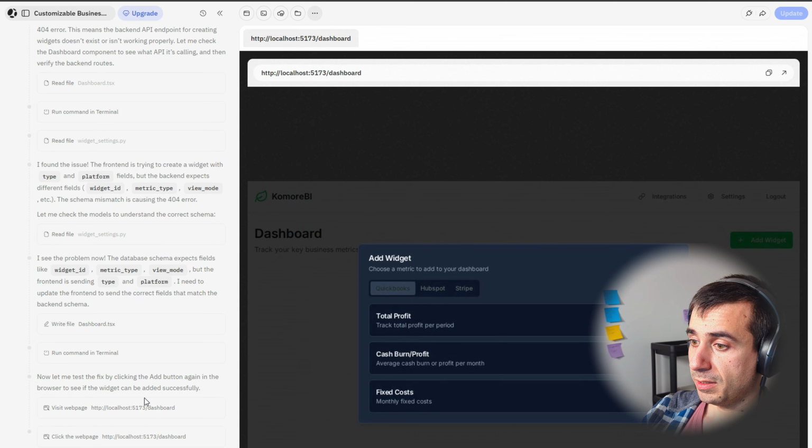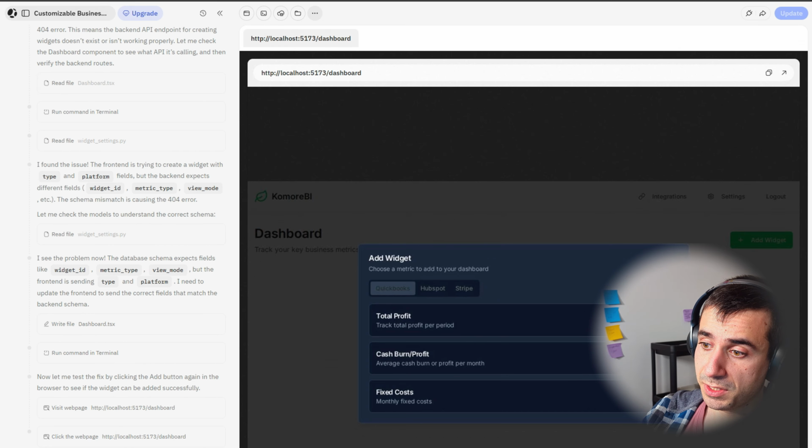So I feel like I'm going to scrap all of this, and I will be moving all of these things into a new project. Yeah. Okay, so it's asking me, please confirm that you wish to continue testing the widget creation fix.